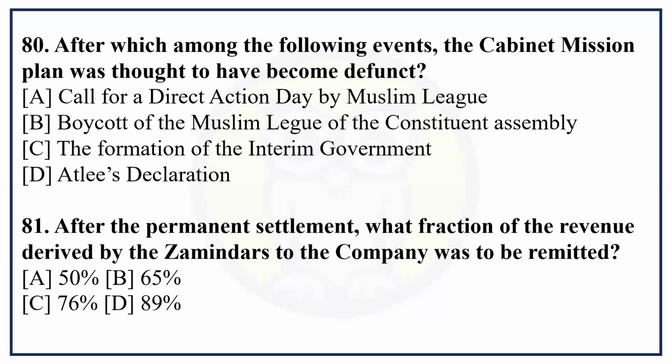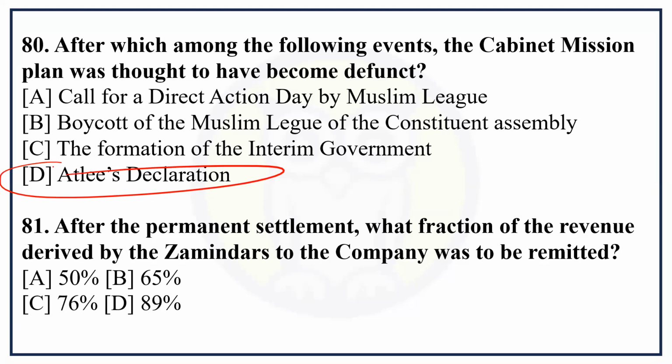Question number 80. After which among the following events was the Cabinet Mission plan thought to have become defunct? Call for a Direct Action Day by the Muslim League, boycott of the Constituent Assembly by the Muslim League, formation of the interim government, or the Attlee declaration. The correct answer will be the Attlee declaration.